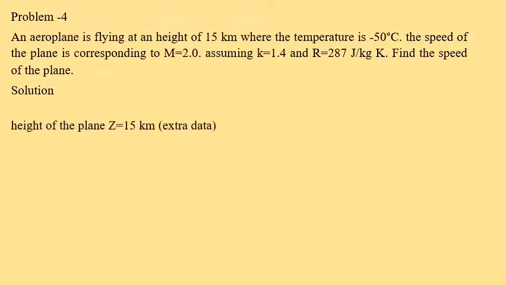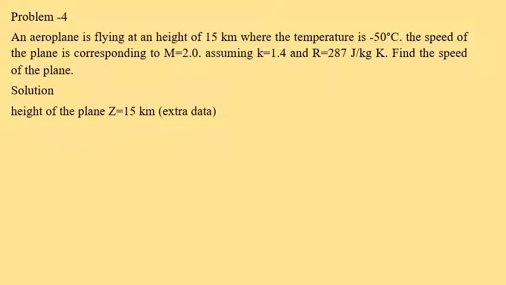The solution is: height of the plane, Z is equal to 15 km, is given. Actually this data is not required to solve this numerical; that is the extra data given here. Now temperature is minus 50 degree centigrade, so that is equal to 223 degree Kelvin. R is equal to 287 joules per kg Kelvin. K is equal to 1.4. Mach number is equal to 2.0.